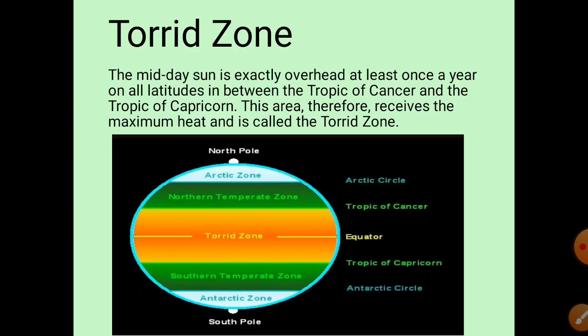Our earth gets heat from the sun. The sun rises everywhere. So why do we have change of temperature? What are the reasons behind it? Children, you might have observed that if you go near a heat source, like if you lit a fire and sit nearby, you feel more heat as compared to when you sit far from it. So this is due to the distance from the heat.